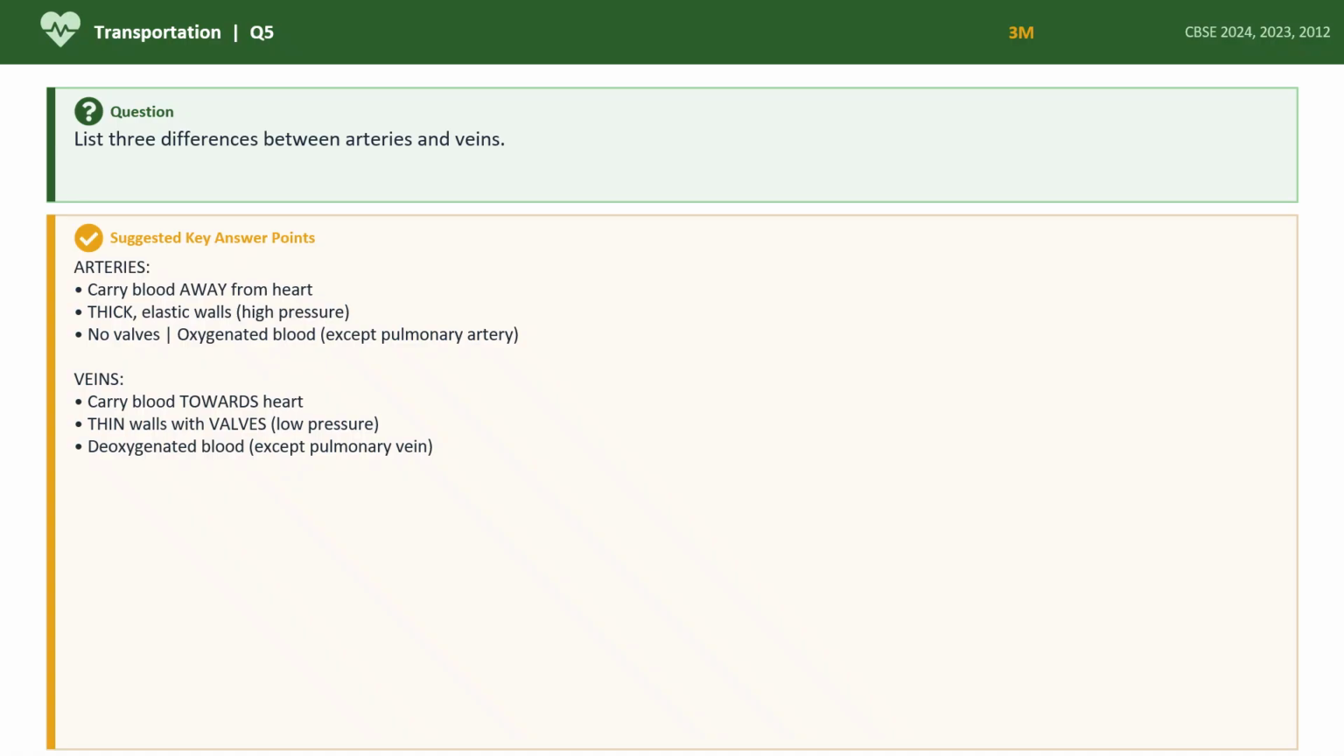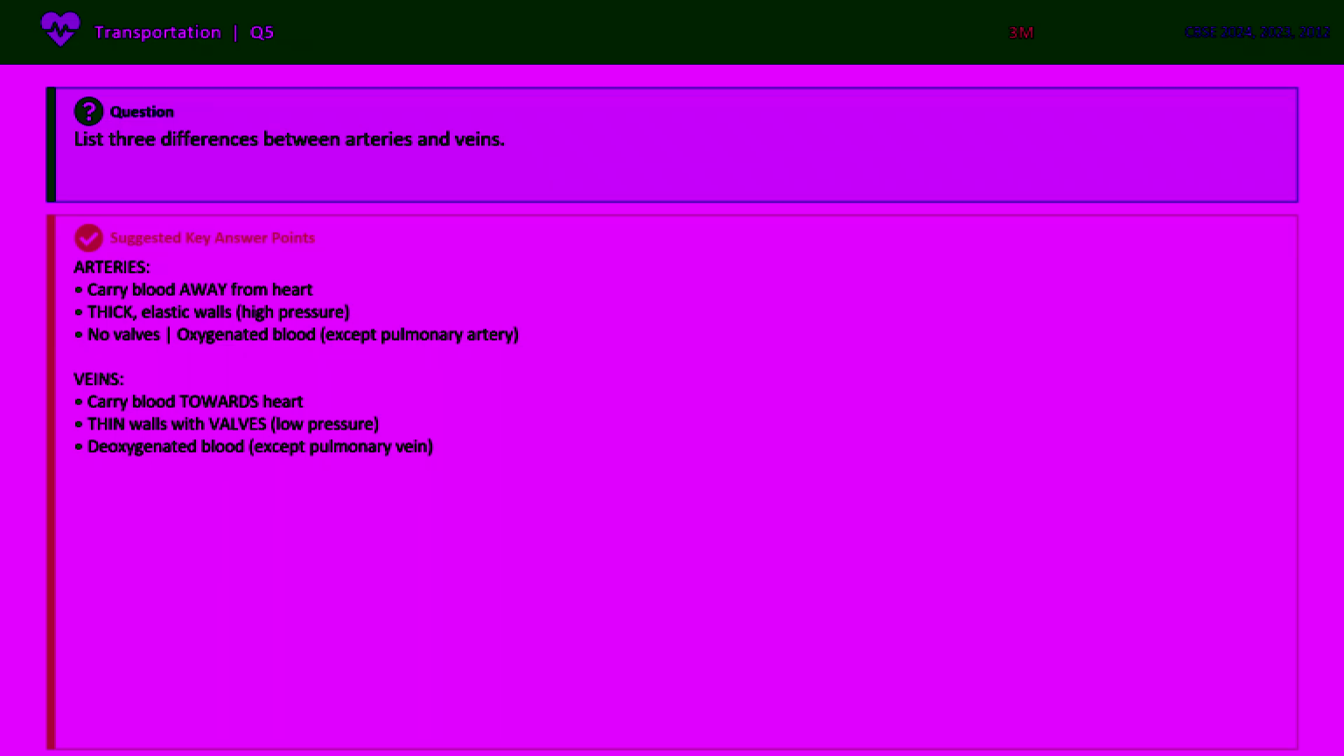Very important questions. So arteries carry the blood away from the heart. They are thick and elastic in order to maintain the high pressure. Otherwise, what will happen? If they are not thick and elastic, they may burst. No valves are necessary because high pressure is already there, so easily blood can be transported. And only oxygenated blood goes, except the pulmonary artery, which carries the deoxygenated blood from the heart to the lungs.